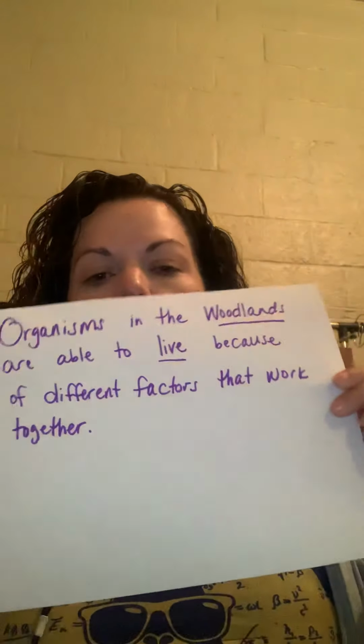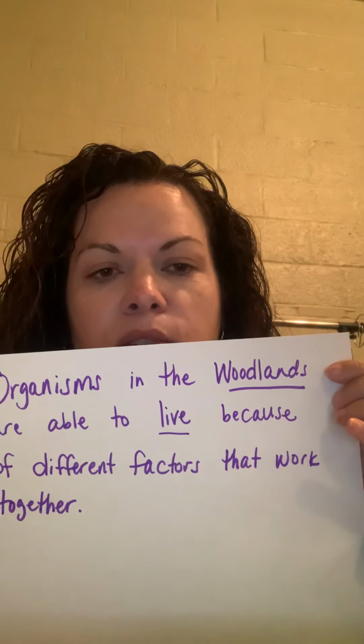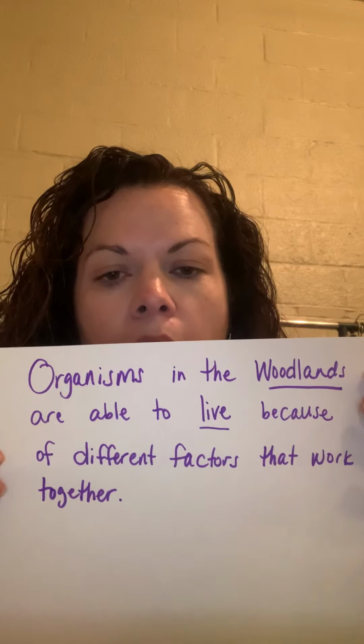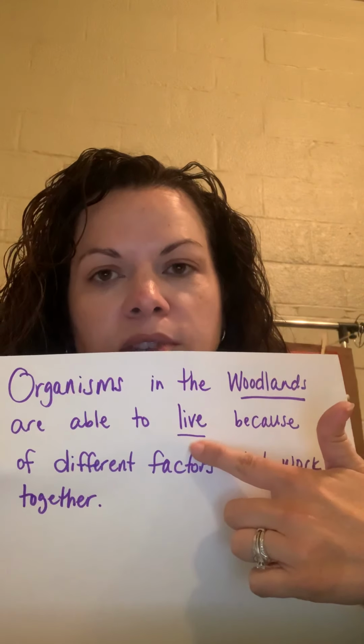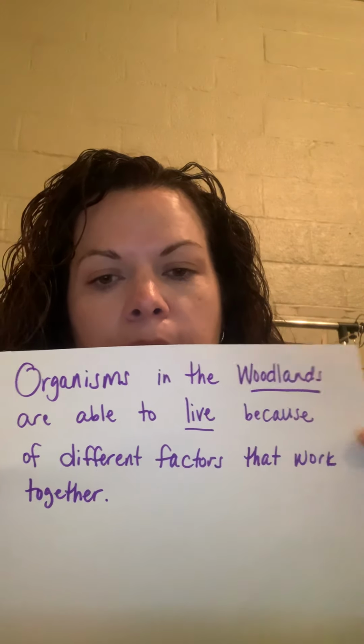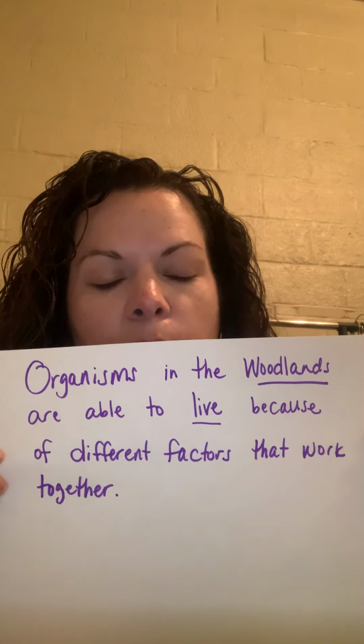So if I were to go back and read that, I could write a main idea that says, organisms in the woodlands, see how I used the word from the subheading, are able to live, I used another word from the subheading, because of different factors that work together. And that whole section is about living and non-living factors that work together in order to help organisms that live in the woodlands.